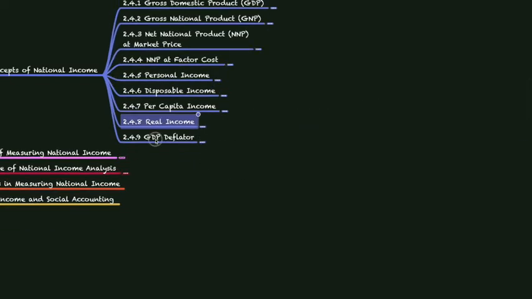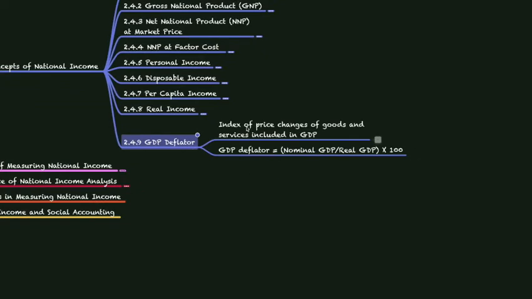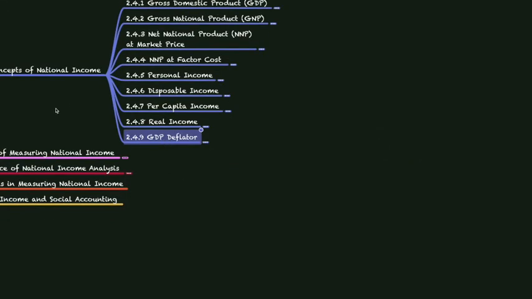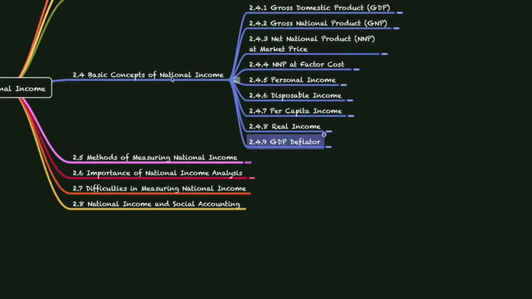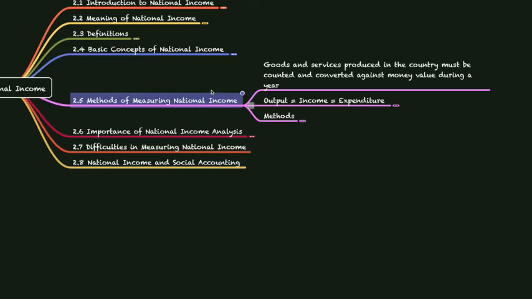The next is GDP deflator. GDP deflator is the index of price changes of goods and services included in GDP, and it is calculated by dividing nominal GDP by real GDP and multiplying it by 100. So this ends the basic concepts of national income, and now we move on to different methods of measuring national income.